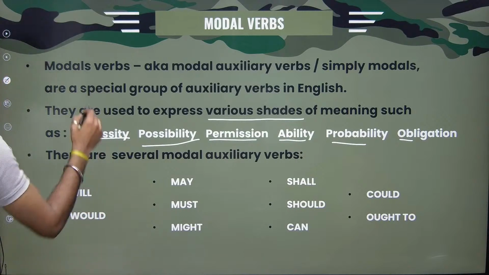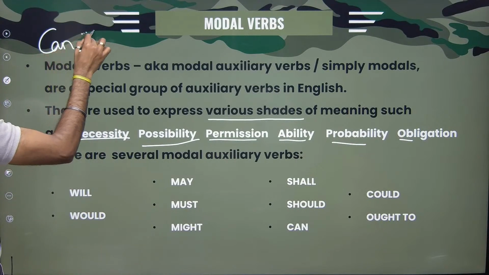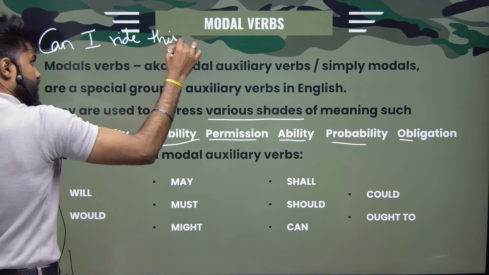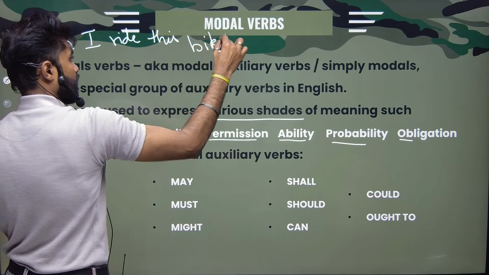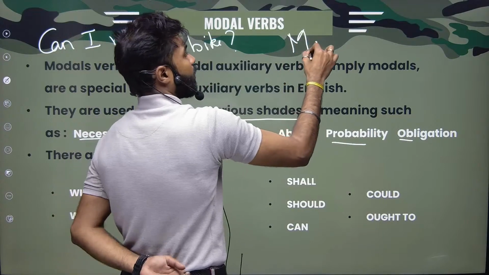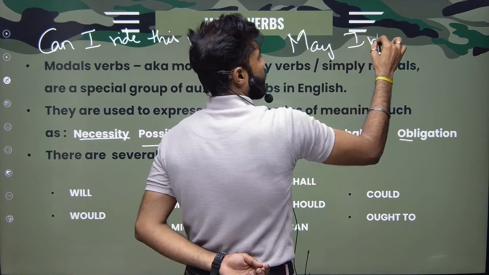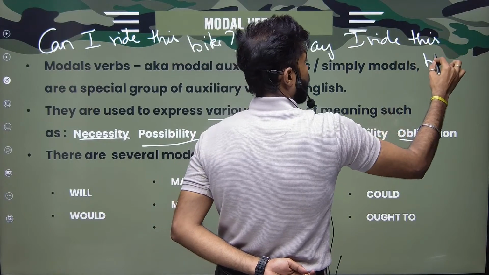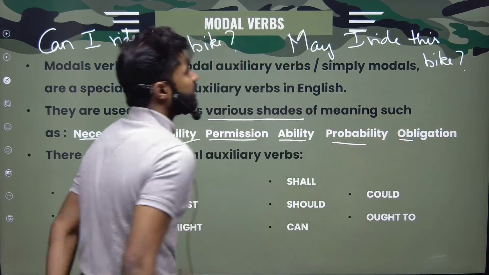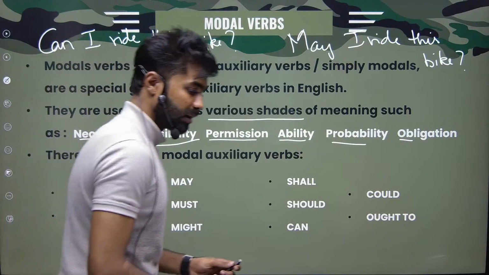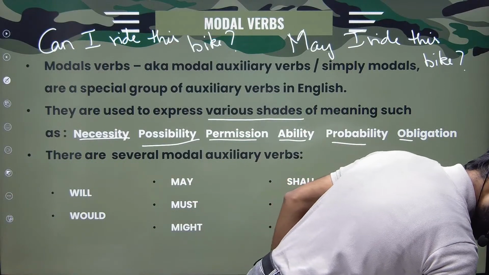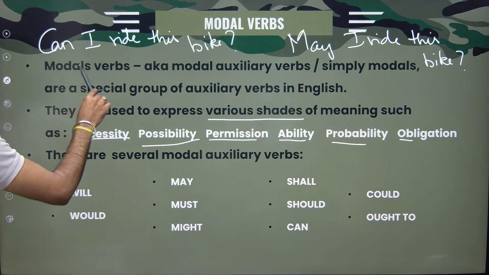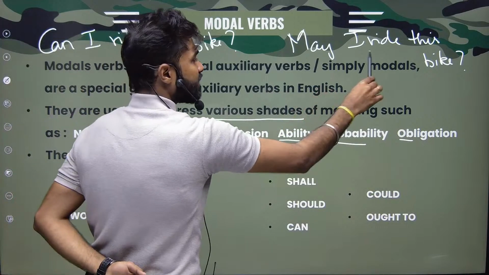Okay, for example, if there are two statements like this, can I ride this bike and may I ride this bike?